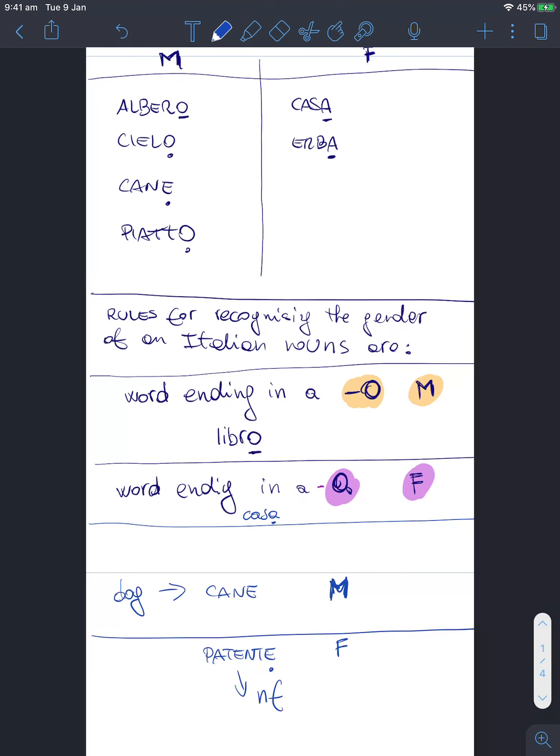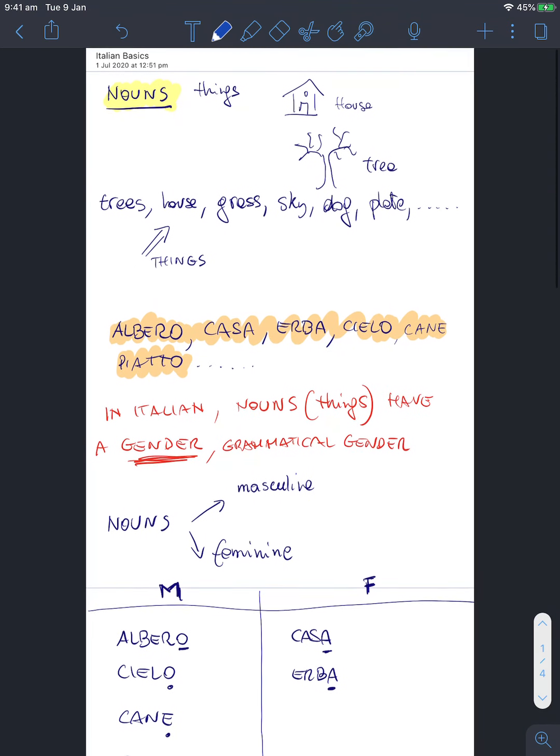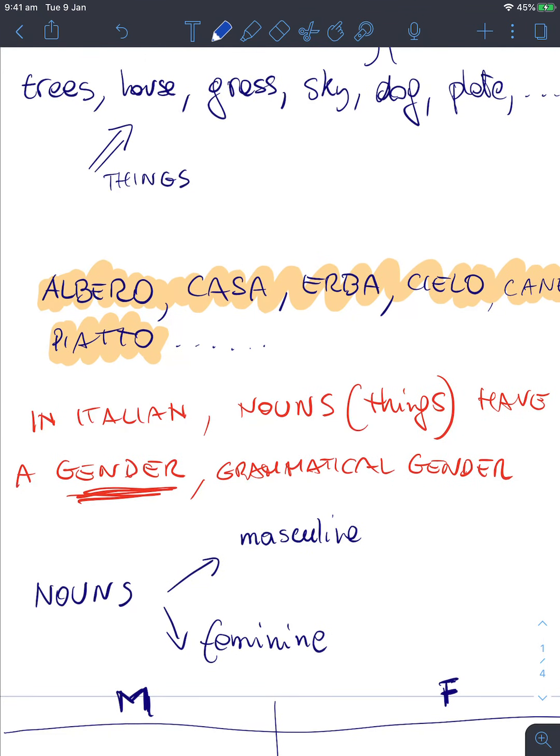I hope this makes sense to you. I'm going to stop the video now. It's going to be available for you in the Google Classroom for you to have a look. And I hope you understand that the main thing we want to get clear in our head is that in Italian, nouns, things, have a gender, a grammatical gender.